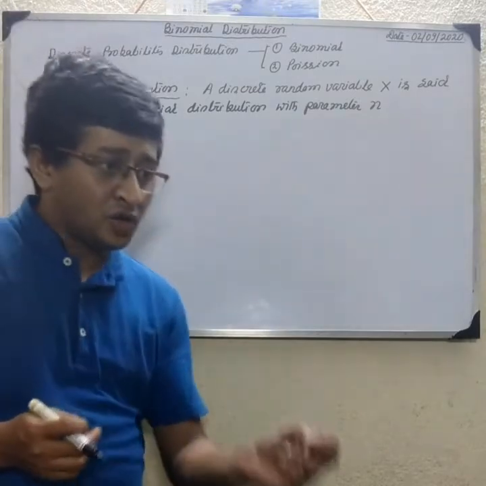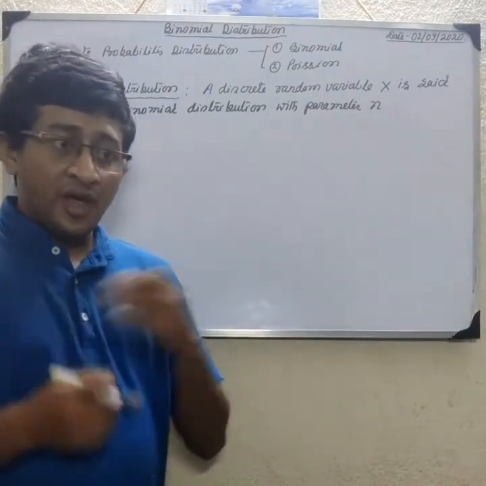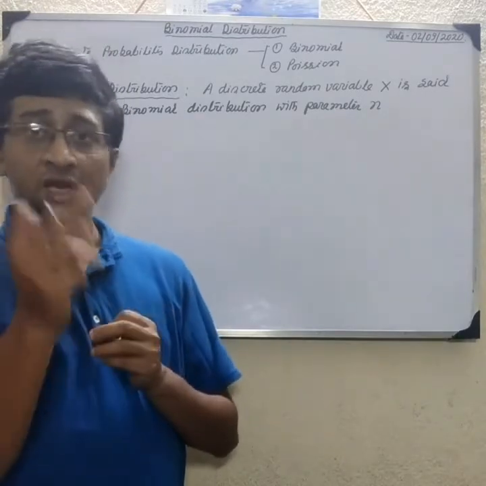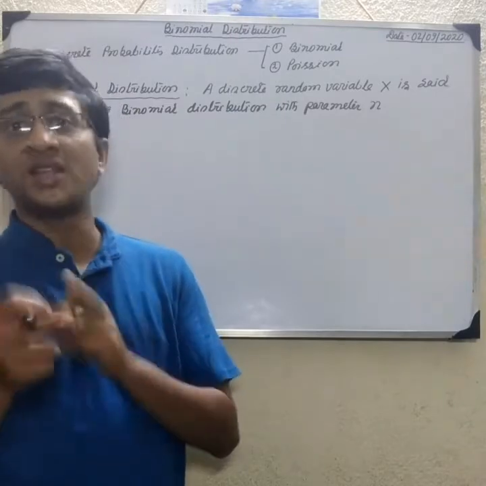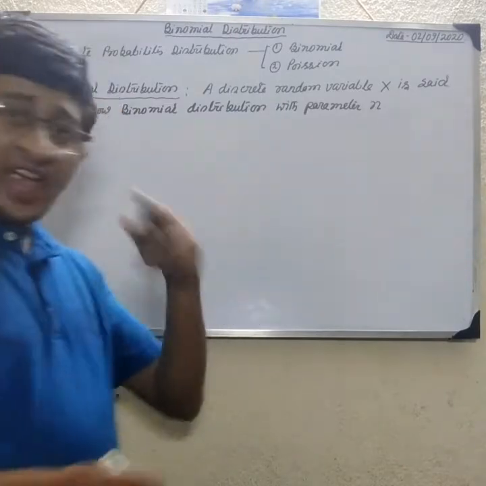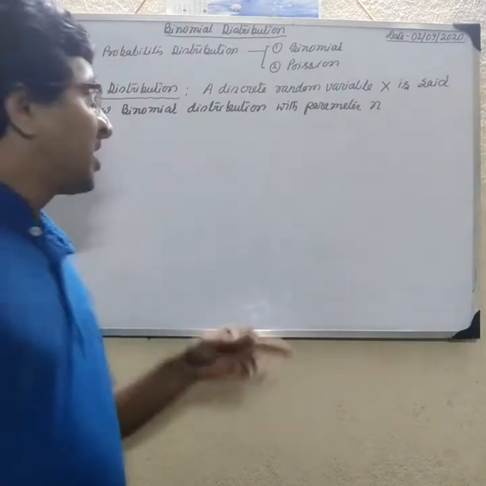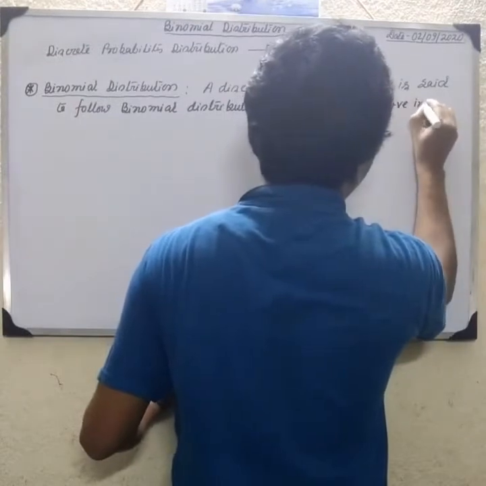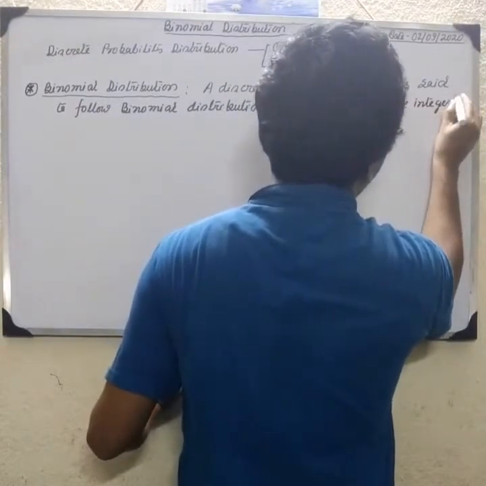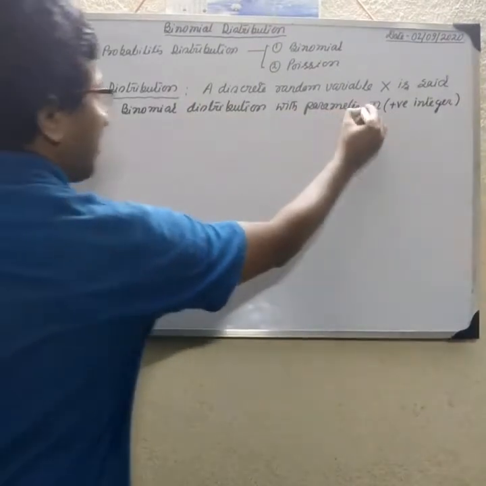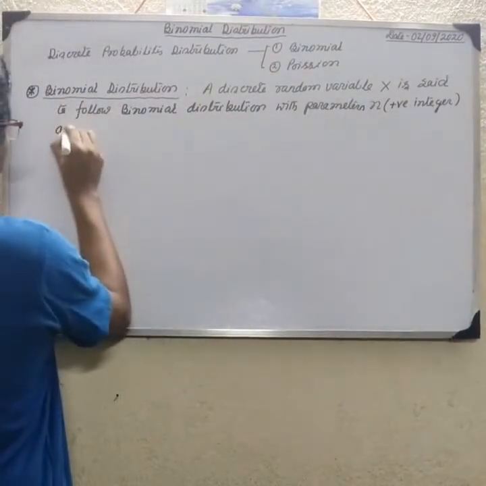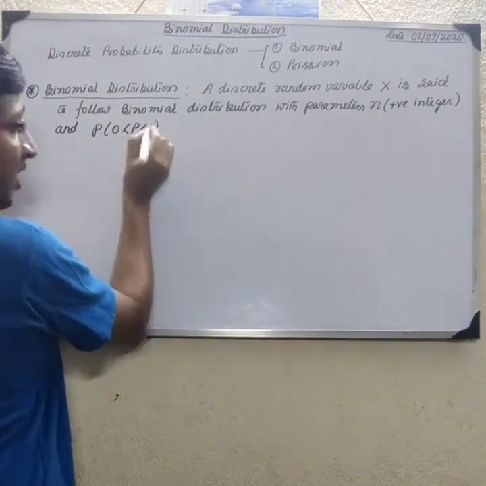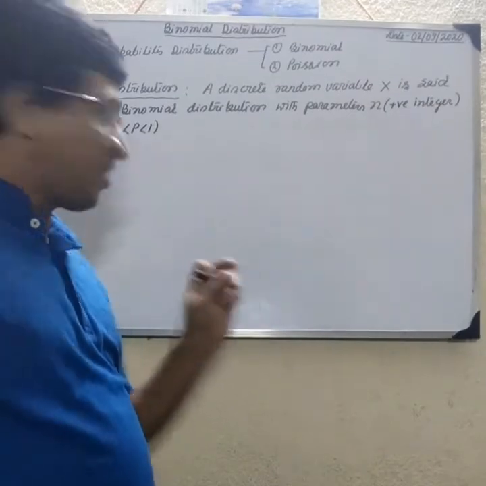If I say tossing a coin 10 times, and ask the probability of success, that is, if head is the success, then obviously tail is the failure. So n is the number of trials, and n must be a positive integer, with parameters n and p. p is the probability of success, and obviously p lies in between 0 and 1.